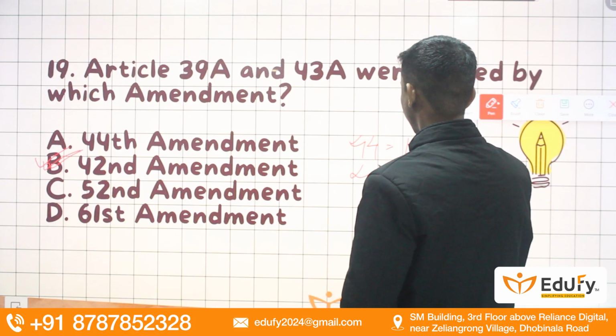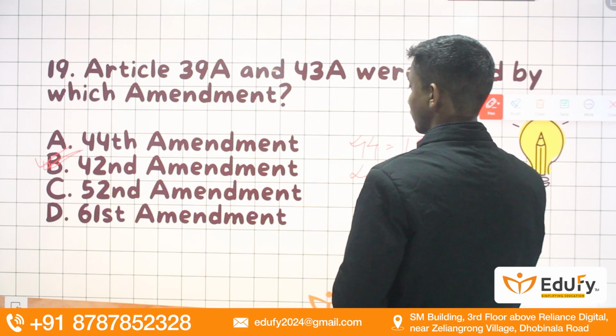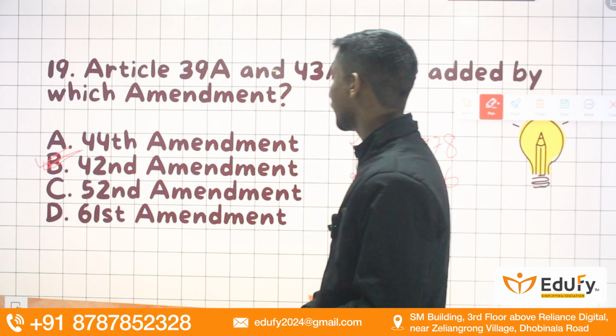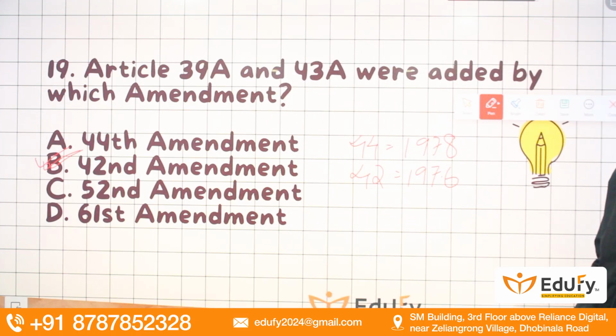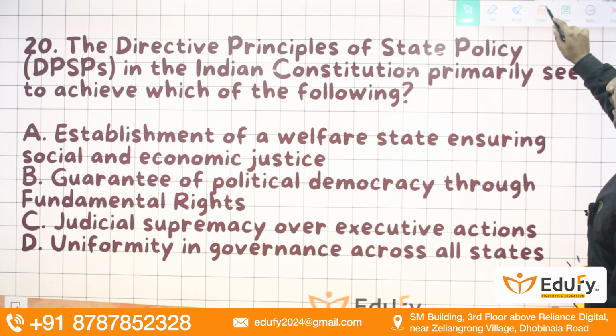And 42nd will be 4 plus 2, 6, so it will be 1976. Okay, so 42nd Constitutional Amendment Act, 1976. Remember that.